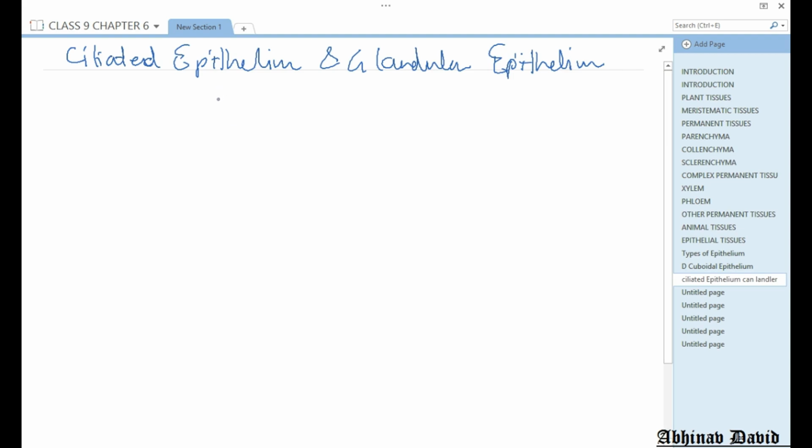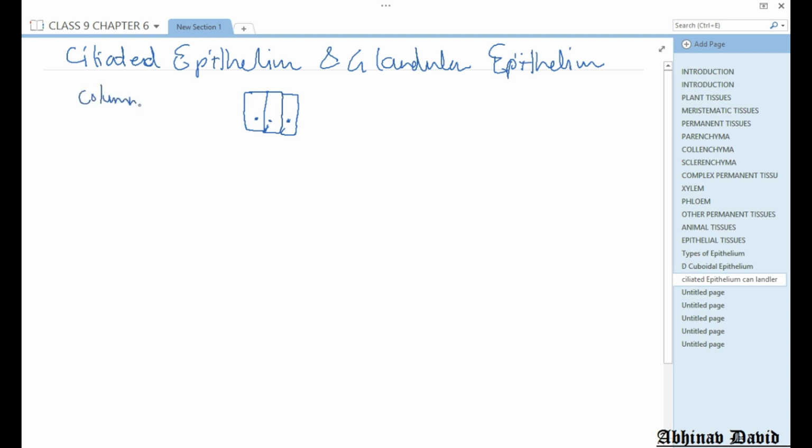Now let us talk about ciliated epithelium. I am making a diagram, you just try to guess which one. In the previous page, we discussed these type of cells. If I ask you the name of these cells, you will all say columnar epithelium.